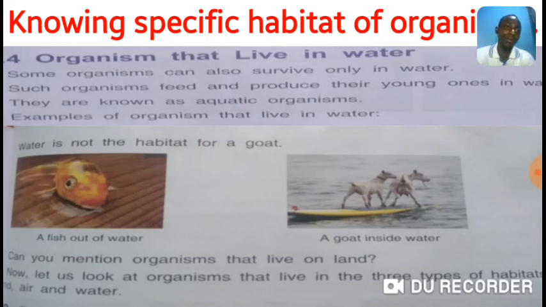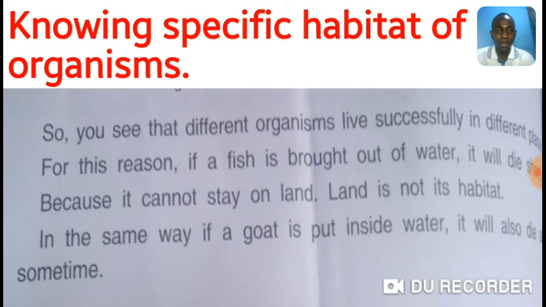So you see that different organisms live successfully in different habitats or places. For this reason, if a fish is brought out of water, it will die eventually, because it cannot stay on land. Land is not its habitat. In the same way, if a goat is put inside water, it will also die after some time.